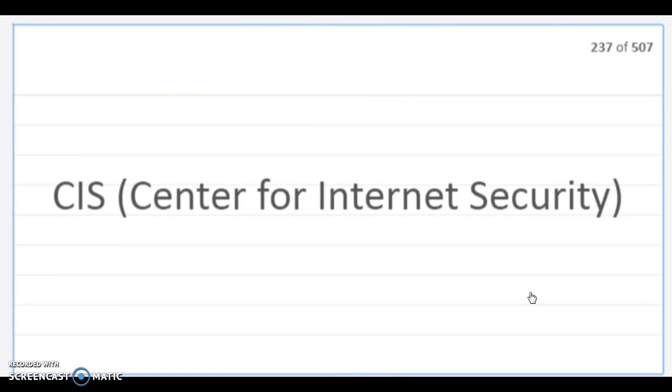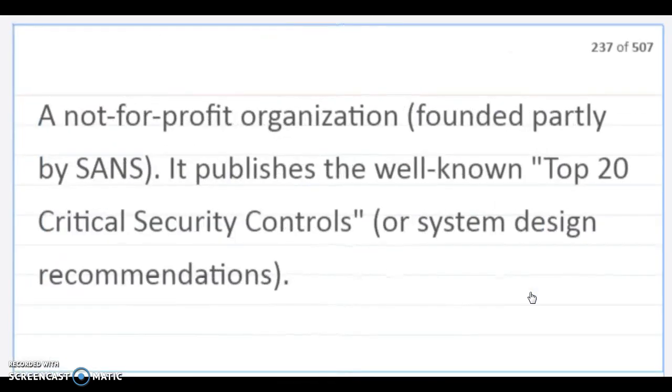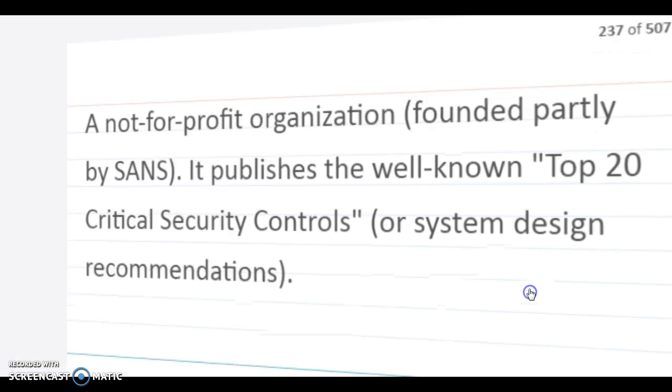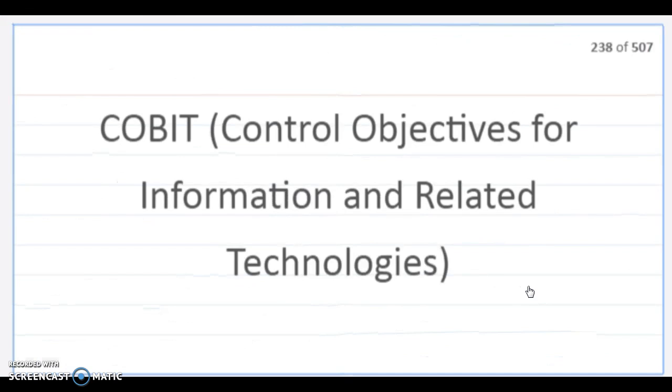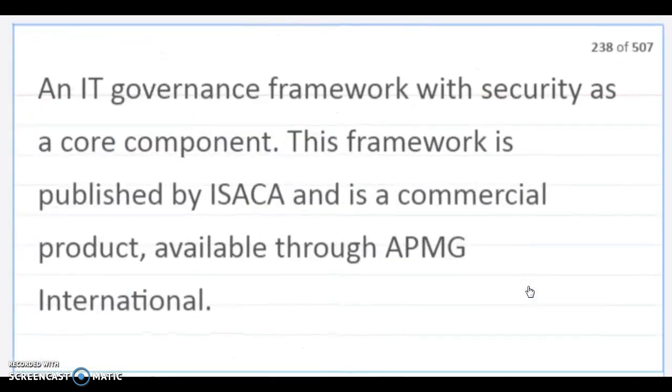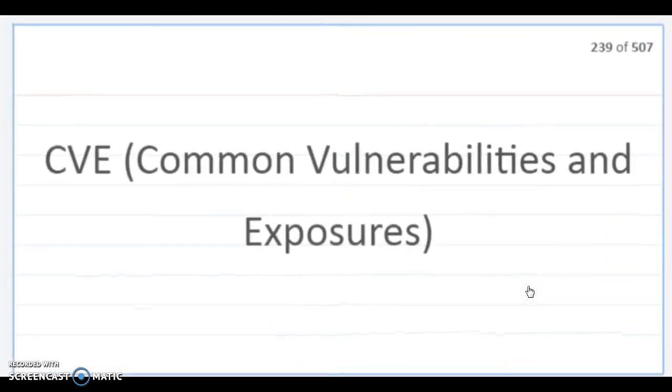CIS is the Center for Internet Security, a non-profit organization founded partly by SANS, which publishes the well-known top 20 critical security controls, or system design recommendations. COBIT is Control Objectives for Information and Related Technologies, an IT governance framework with security as a core component. This framework is published by ISACA and is a commercial product available through APMG International.